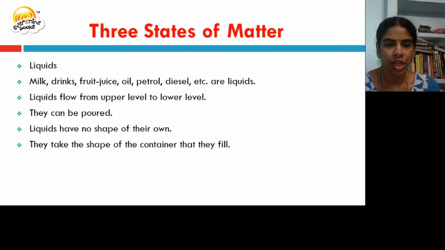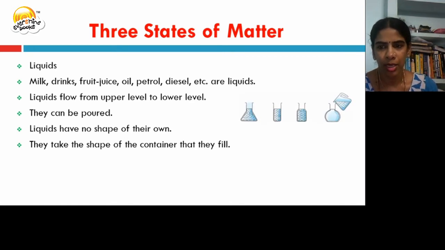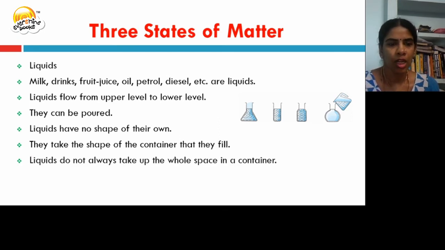They take the shape of the container they are filled in. So in whatever glass you take, different shapes, the liquid will get filled. Liquids do not always take up the whole space in a container.